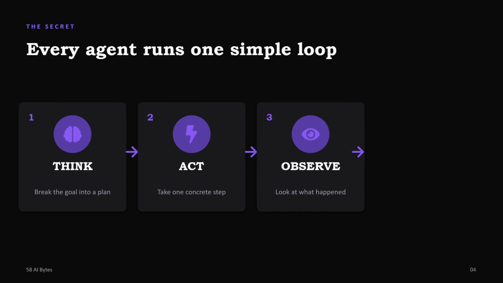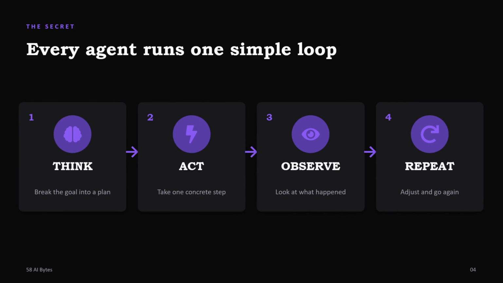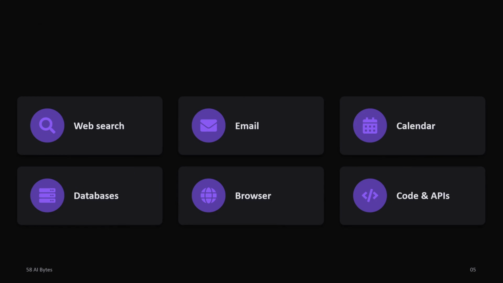Then it repeats, adjusting the input and output, and the loop goes on until the goal is reached. This is how AI agents work in the background: think, act, observe, repeat. These four concepts keep the agent working back and forth to reach the goal.